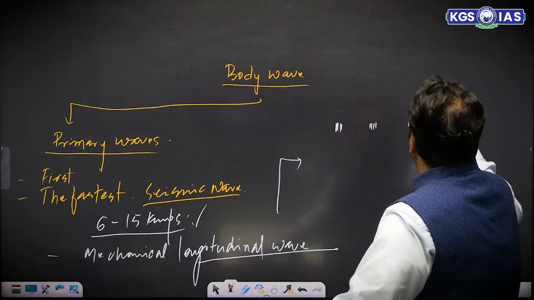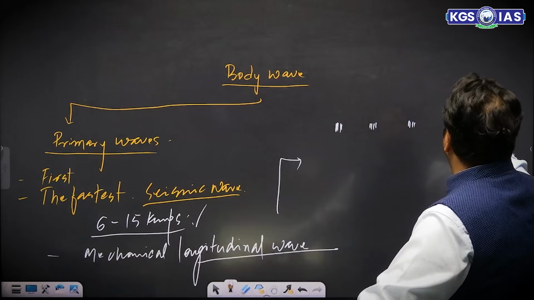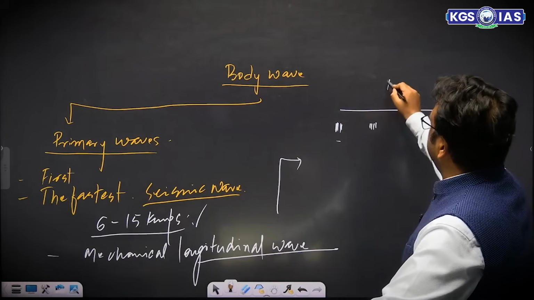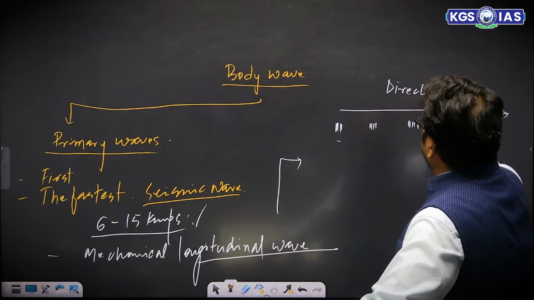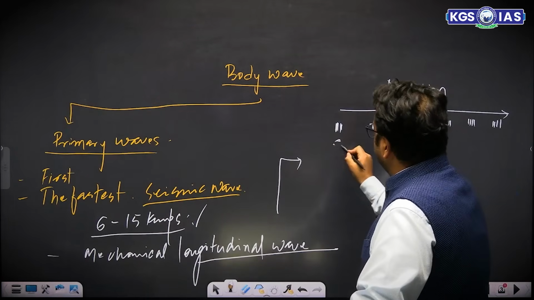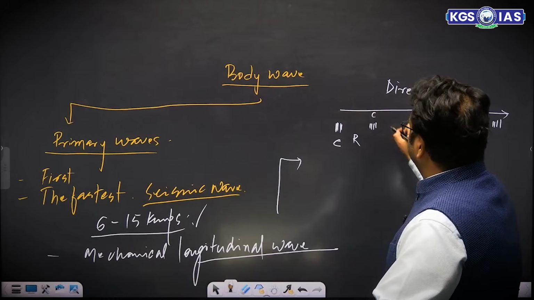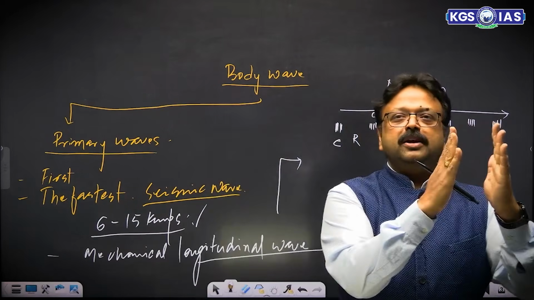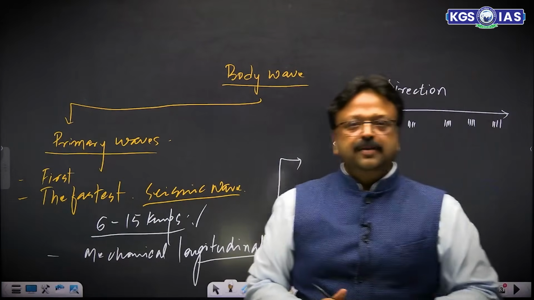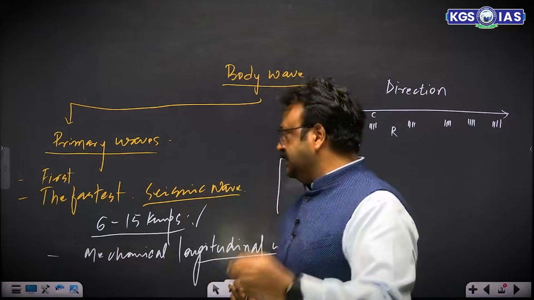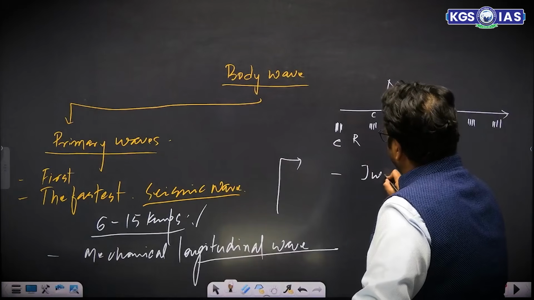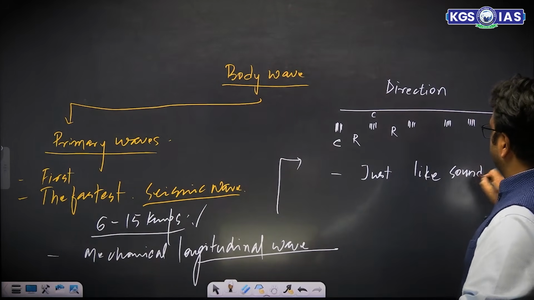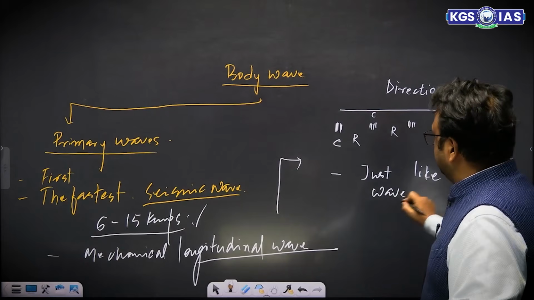So whenever the primary waves are moving, the medium particles oscillate in the direction of wave propagation. They form compression, rarefaction, compression, rarefaction, and this way the waves are moving. It is just like a sound wave. Primary waves are just like sound waves.